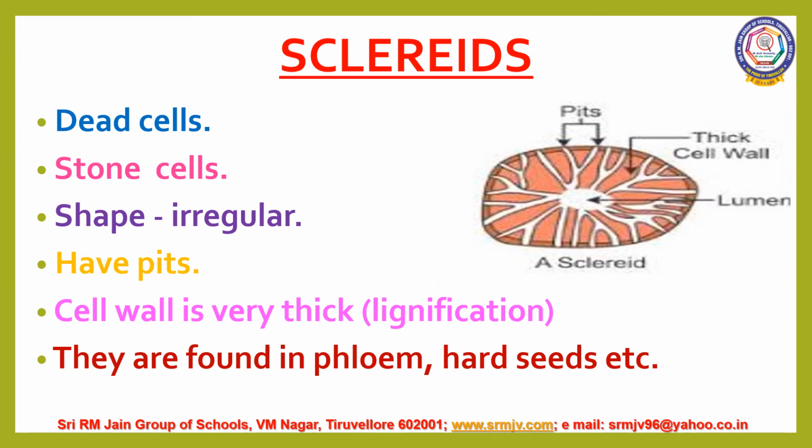Let us see about scleroids. Scleroids are dead cells. They are also called as stone cells. They are usually irregular in shape. However, they may be oval, spherical or dumbbell shaped also. They have pits. Pits are the thinner portions of the cell wall. Cell wall is very thick due to lignification. They are found in phloem, hard seeds, etc. They are mainly responsible for rigidity of the seed coat.